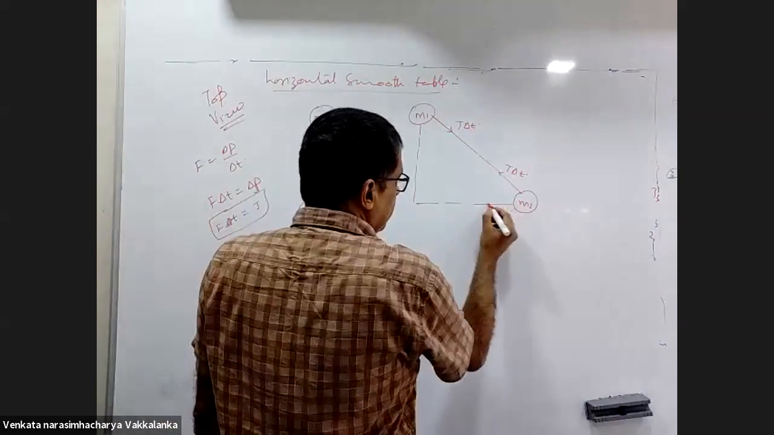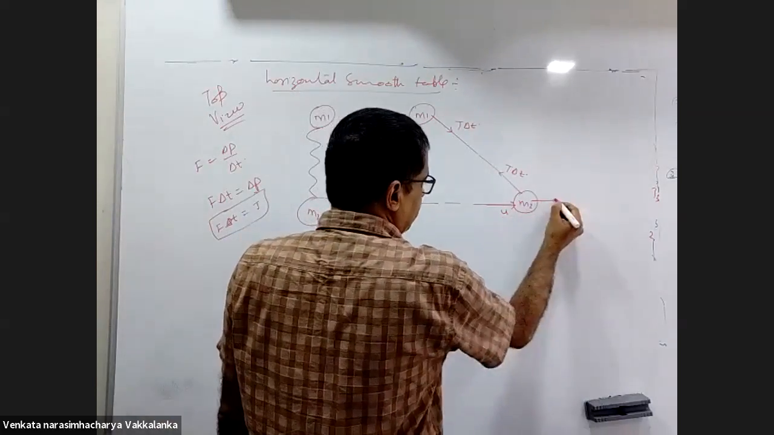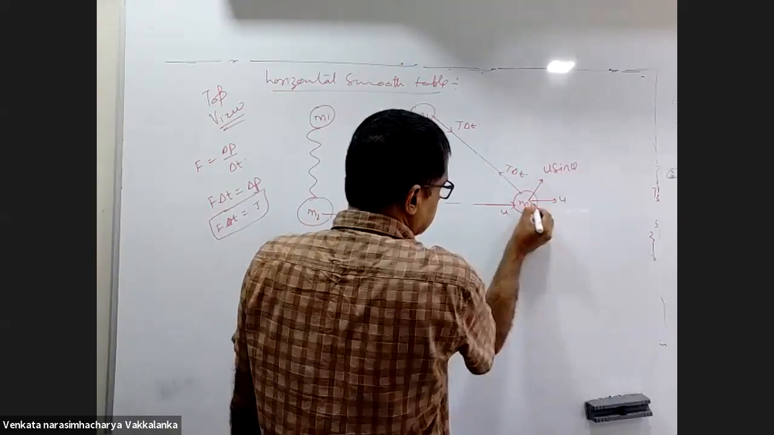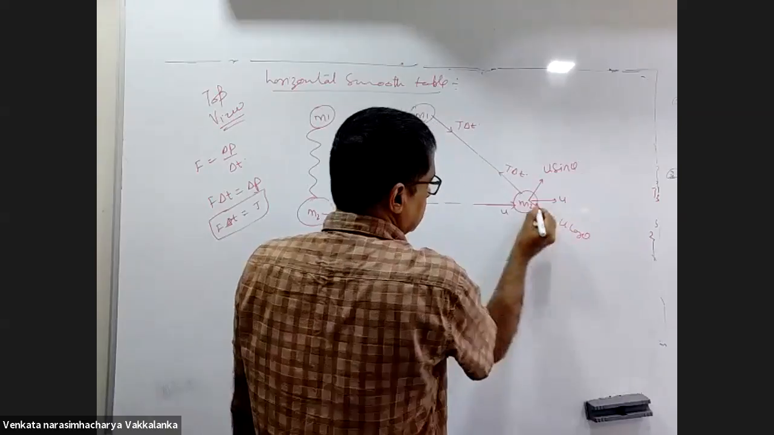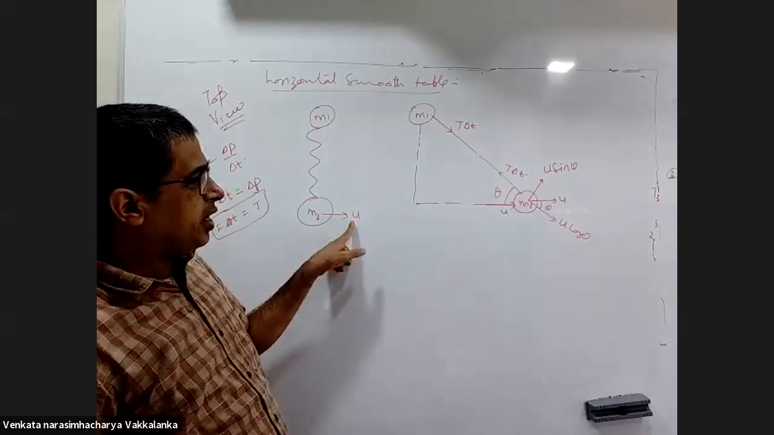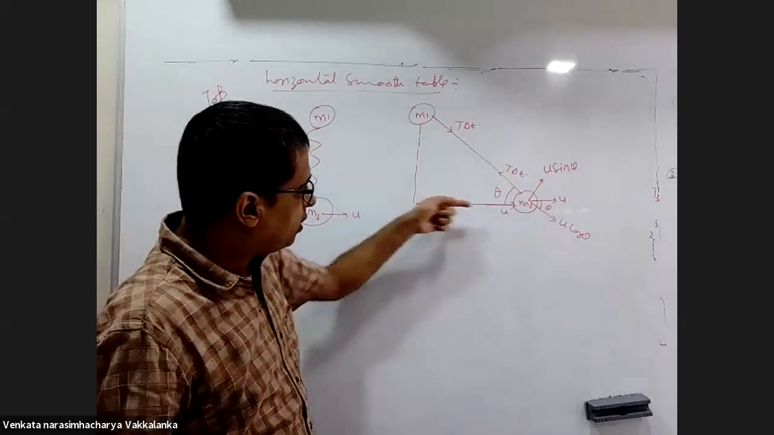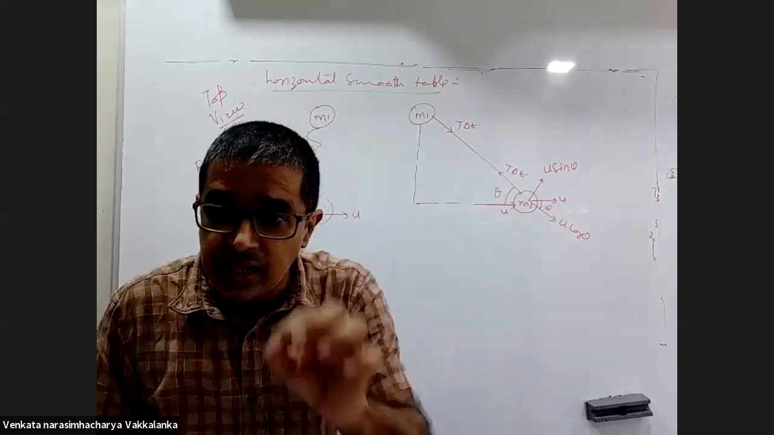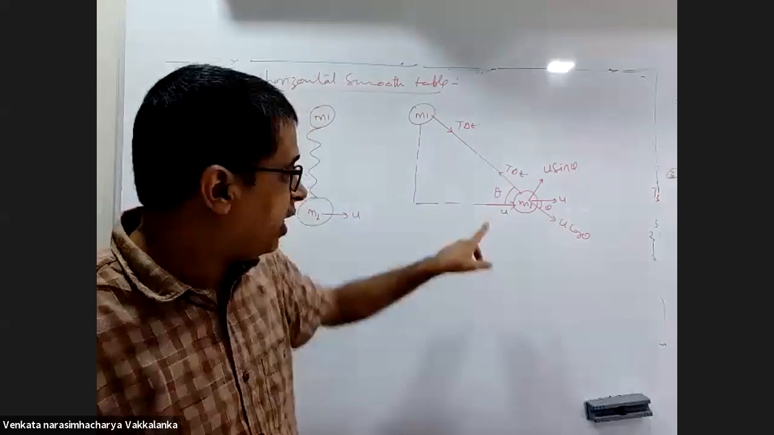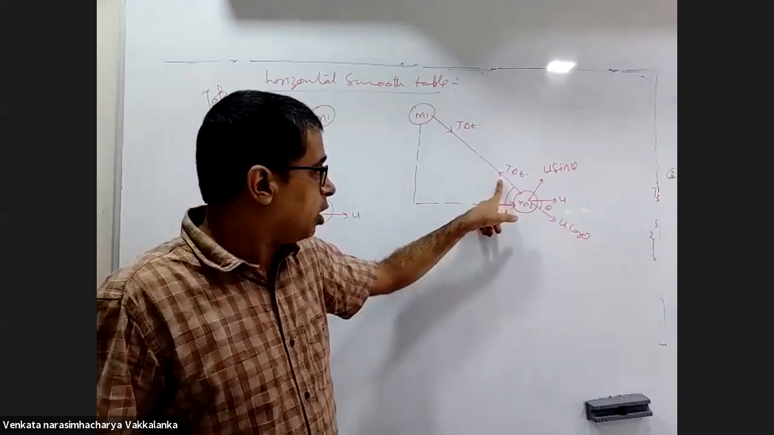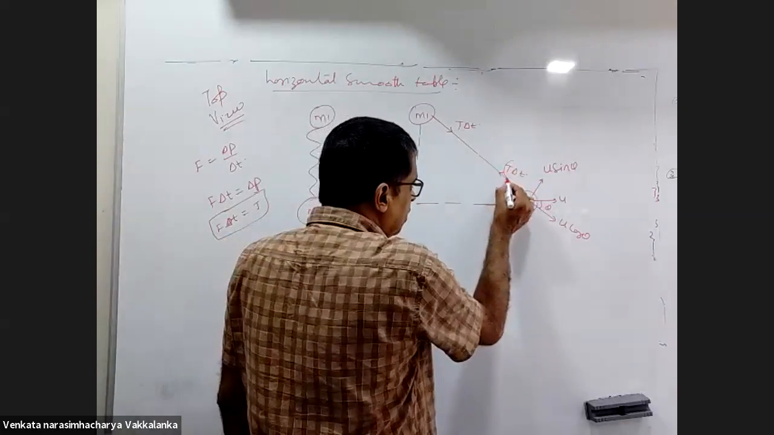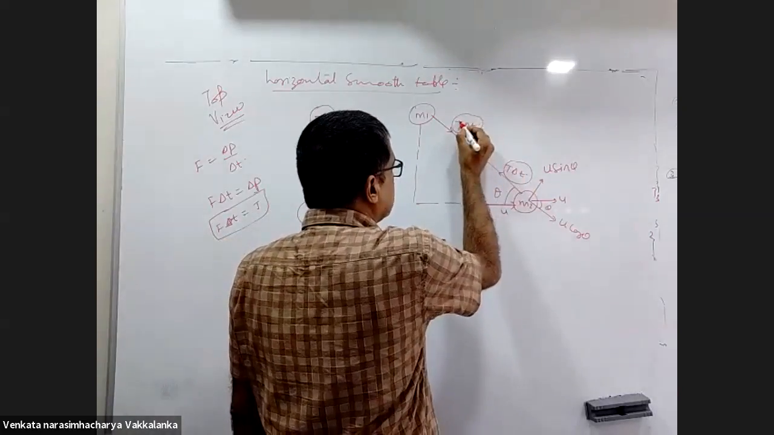Now, initially this had a velocity of U. This will be U sin theta. This will be U cos theta. This is theta. Initially you projected this with a velocity of U. There is no force on it till the string becomes taut. The moment it becomes taut, there is an impulsive force called T delta T.